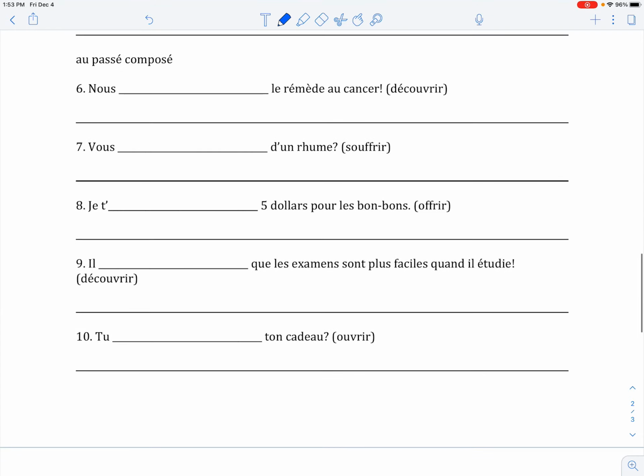And then in the passé composé, you're going to conjugate the verb with the helping verb and past participle. 2 words go in that blank. And then the translation for the line below. Passé composé is what already happened. So someone suffered or has suffered, someone offered or has offered. So keep that in mind as you're doing your translations.